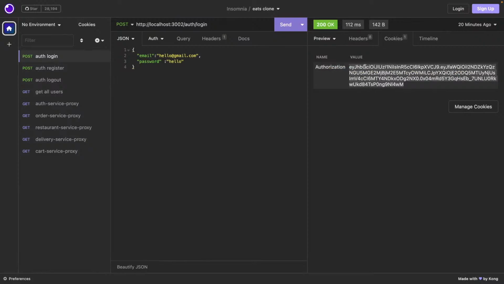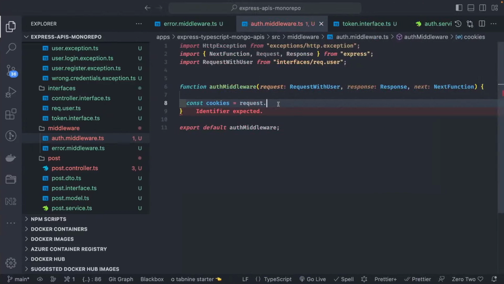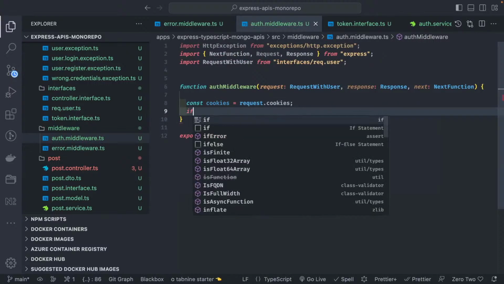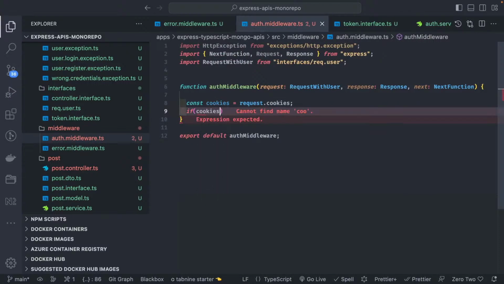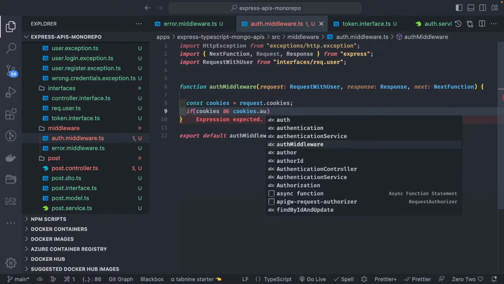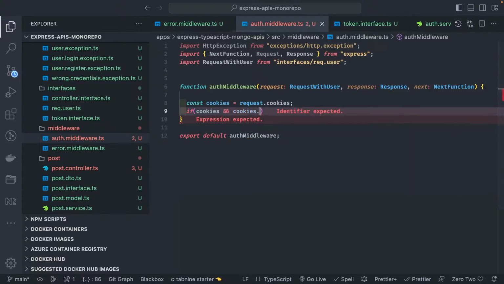So you will be coming back with the same cookie to access the protected APIs. So here I'm doing request.cookies, and if cookies are there, add cookies.authorization. So cookie contains this authorization cookie.